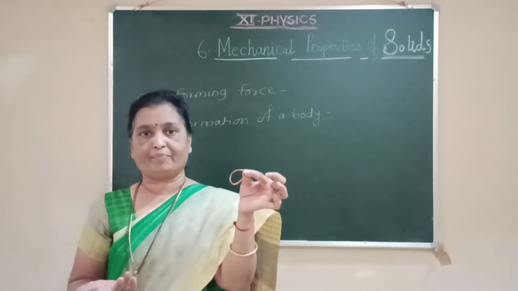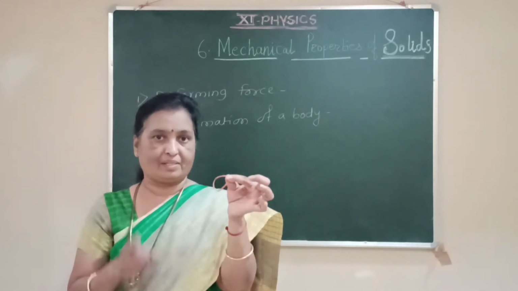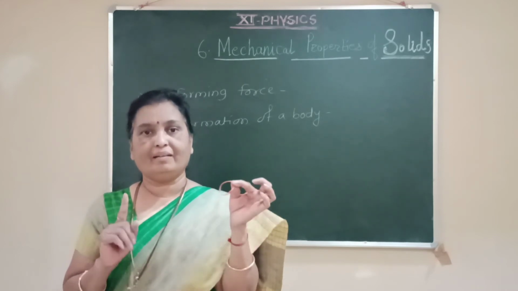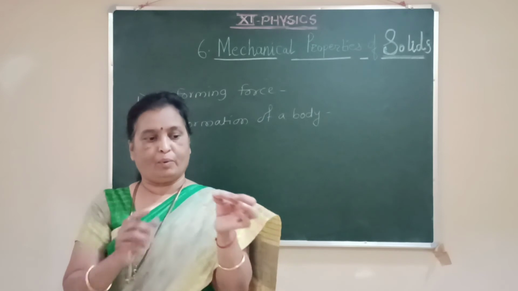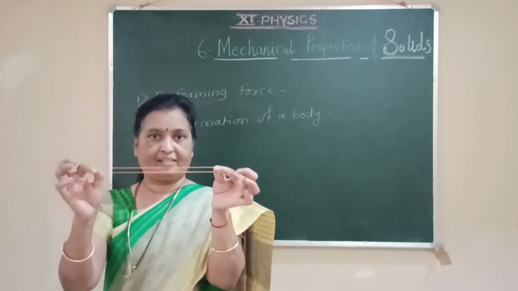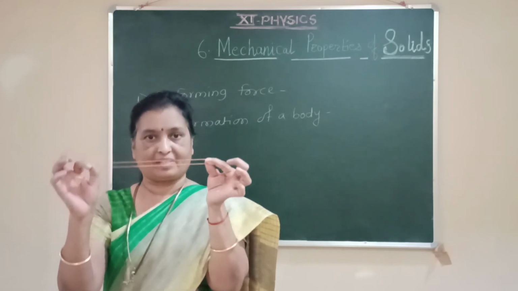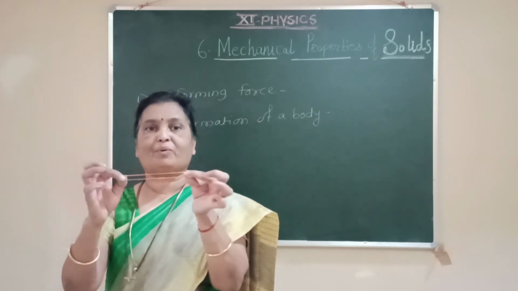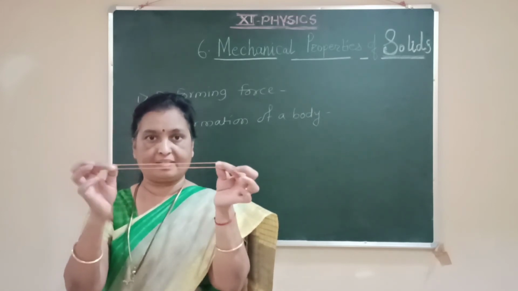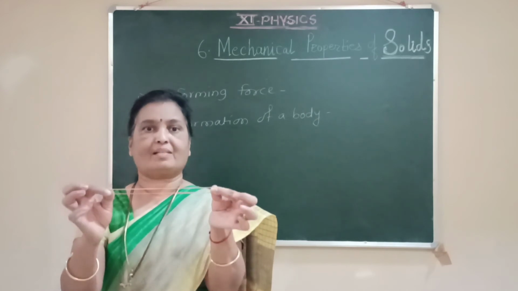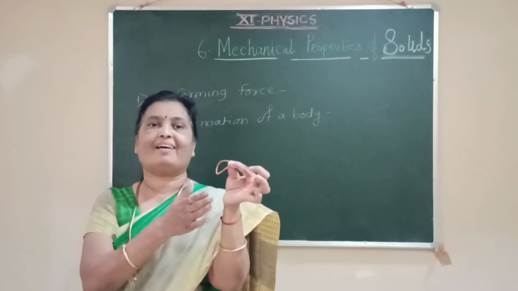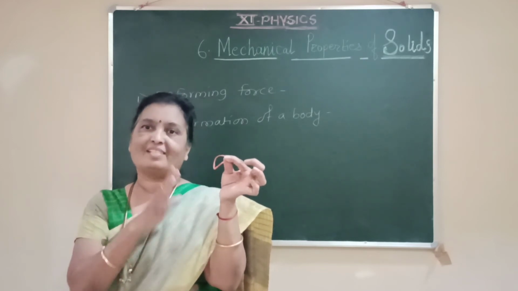Why is this so? Because there is one term involved here, and that is known as the internal restoring force. When the deforming forces are applied, it gets deformed, its length, shape and size change. But when the deforming forces are removed, the internal restoring forces which are stored in this rubber band try to take this rubber band again towards its original shape or size.